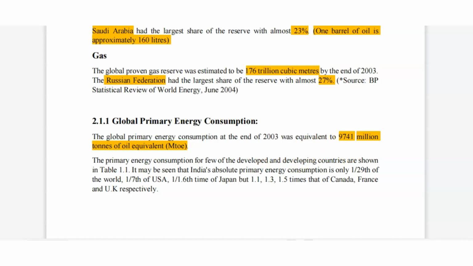The primary energy consumption for a few developed and developing countries is shown. It may be seen that India's absolute primary energy consumption is only 1/29 of the world.